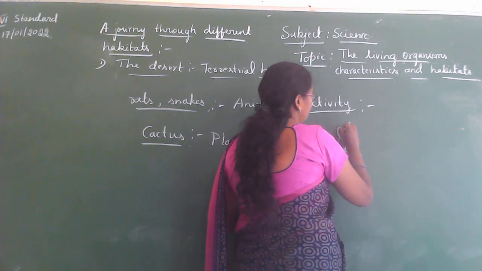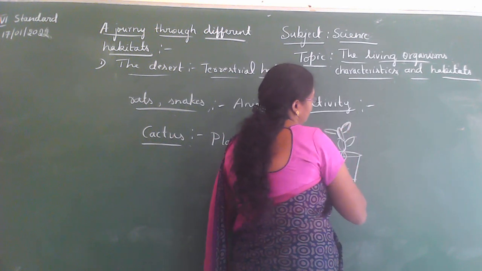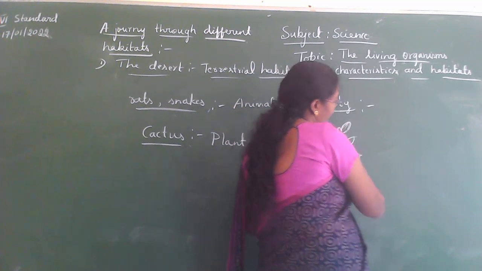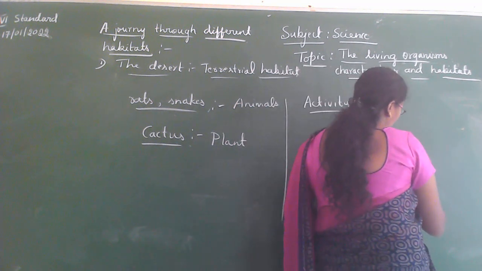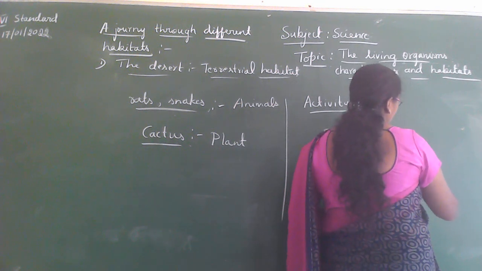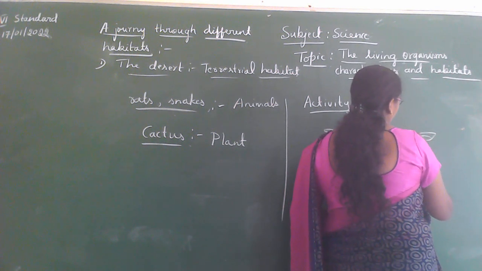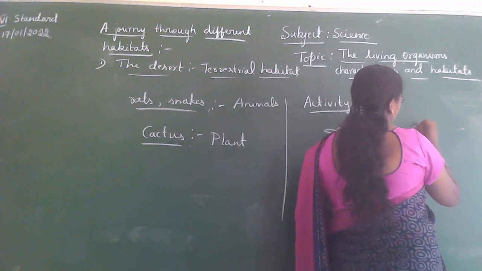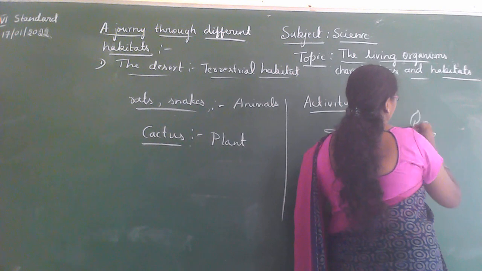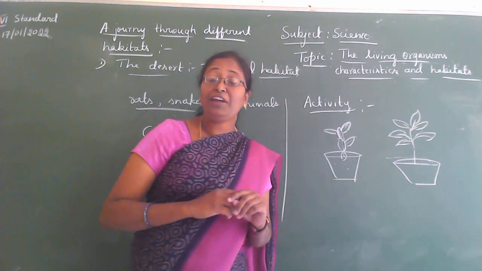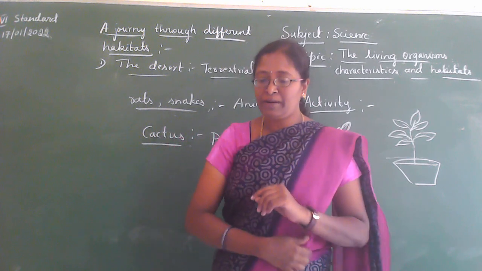Identify this plant. Yes, this is a cactus. Take another potted plant. It should be a leafy plant. So we need to take two potted plants.